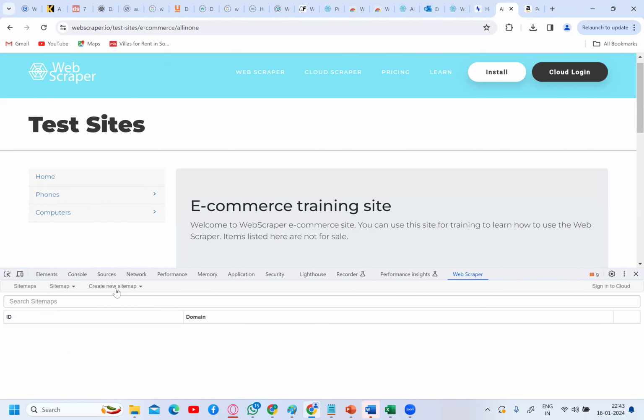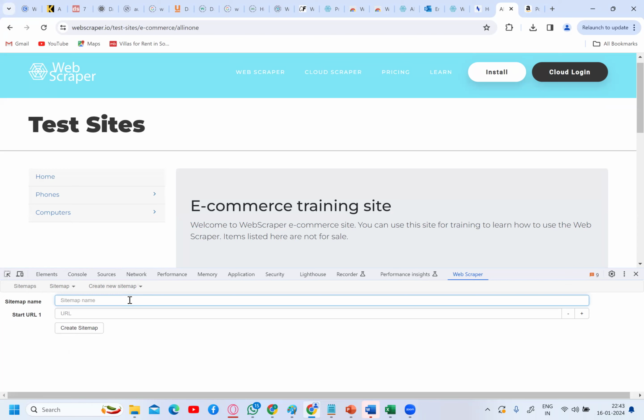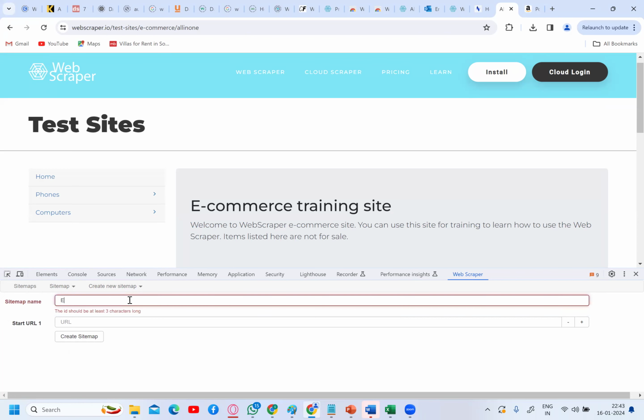So you are able to see this, right? Create new site map. Click here. Click on create site map. So give the name of the site map. What is this? E-commerce. Just give the name called e-commerce.